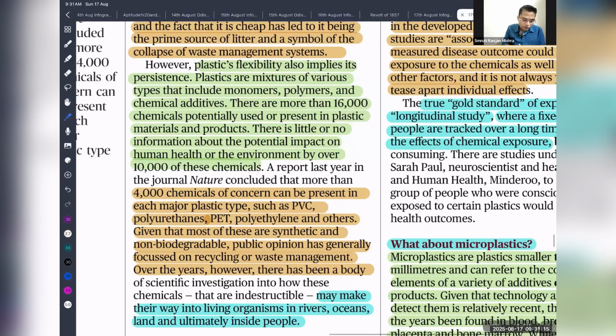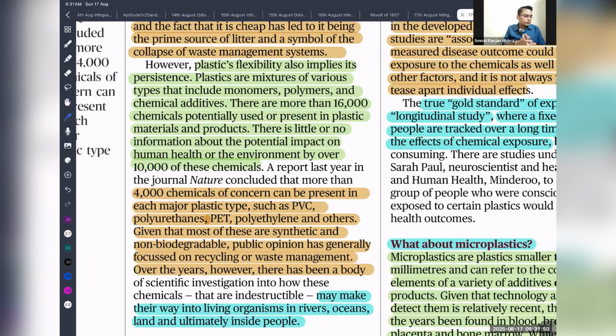Here it is given that 400 chemicals of concern are present in plastic. Around 4,000 chemicals that are a concern for our health are already present in plastic. They include PVC, polyvinyl chloride, polyurethane, PET, and others. Given that most plastics are synthetic and non-biodegradable, public opinion has generally focused on recycling or waste management over time. However, there is a body of scientific investigation on how these chemicals are indestructible. They make their way into living organisms, into rivers, oceans, and ultimately to the people inside.